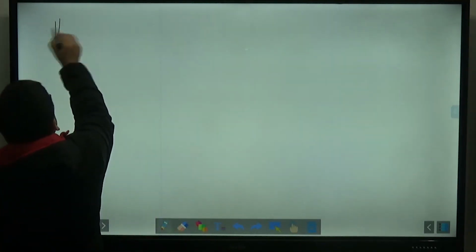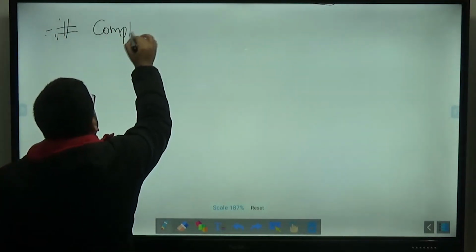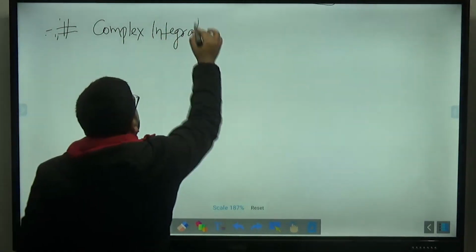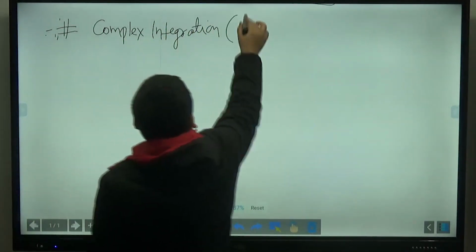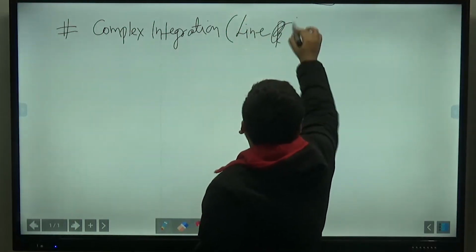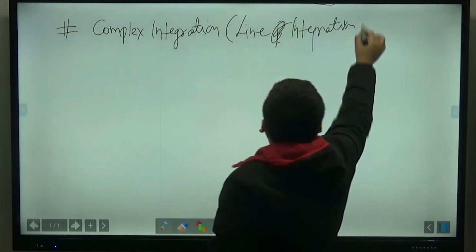Okay, after this, we discussed complex integration. Then we moved to complex integration, how a complex function is integrated. In complex integration, we generally go with the line integration. That is, we move along the path, whatever path is given.